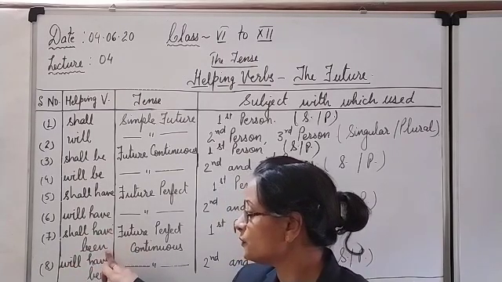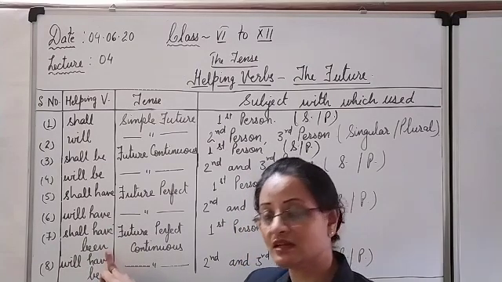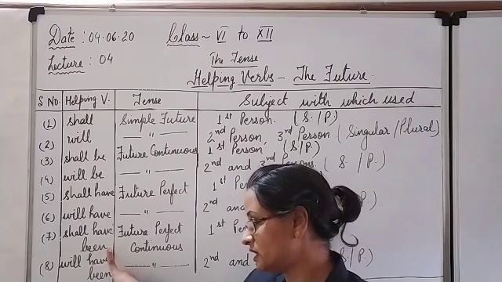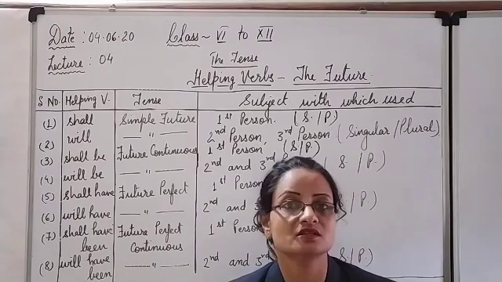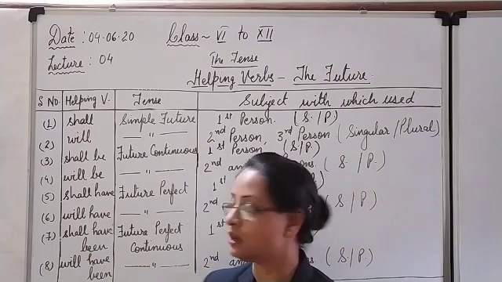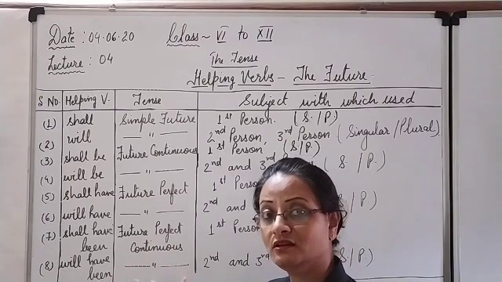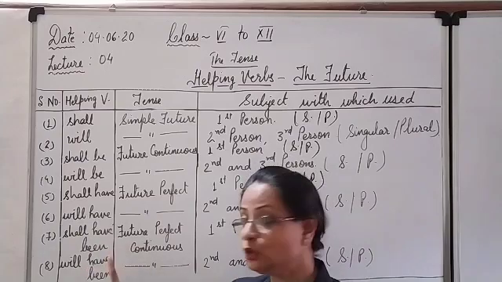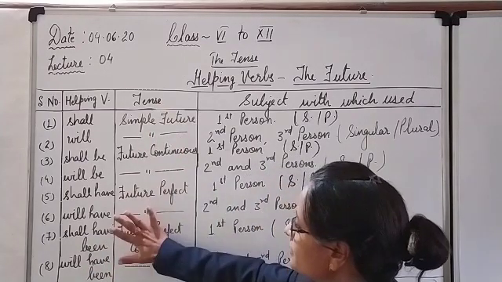I shall have been planning a trip since last week. We shall have been. Then here will have been with the second and third persons, maybe singular or plural. Like you will have been, they will have been. This way.